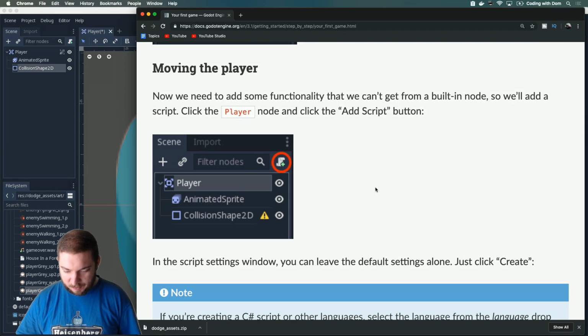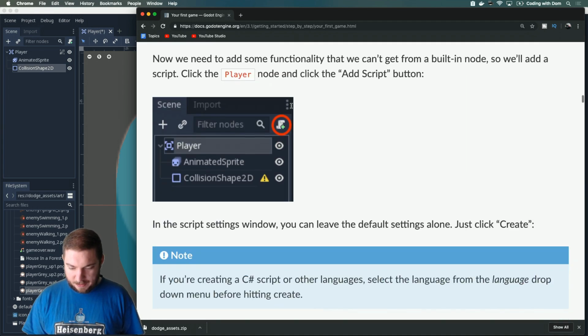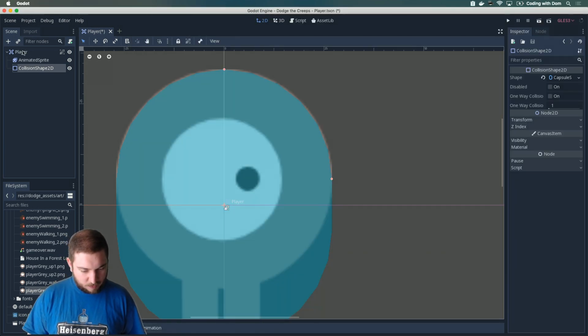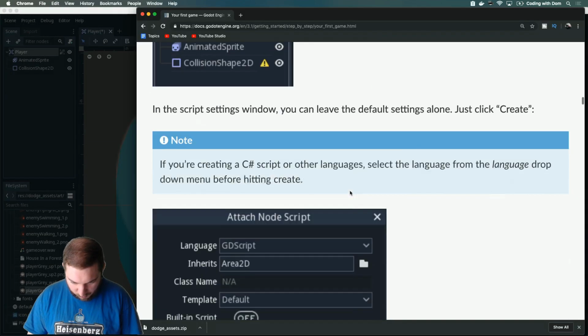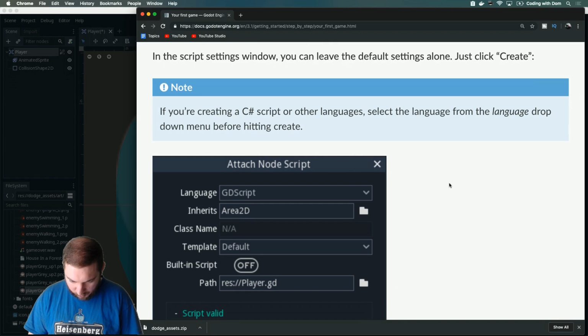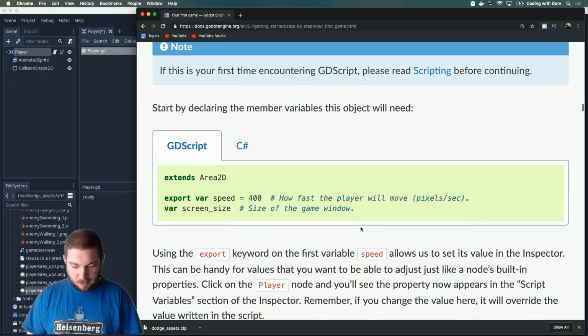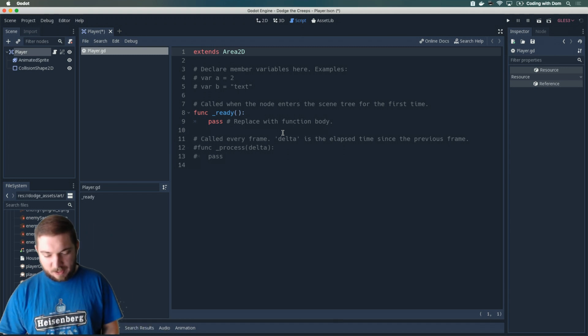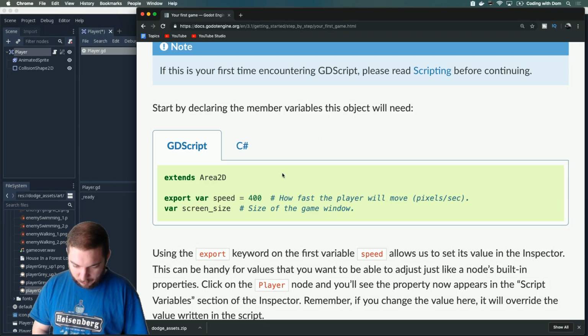So, moving the player. Now we need to add some functionality that we can't get from a built-in node. So we'll add a script. Click the player node and click the add script button. So yes, I guess it's going to be GDScript. You can leave the default settings alone. Just click create. Indeed. And here we are in a world that feels a lot more familiar, which is a code editor. Start by declaring the member variables this object will need. So let me just copy this stuff.